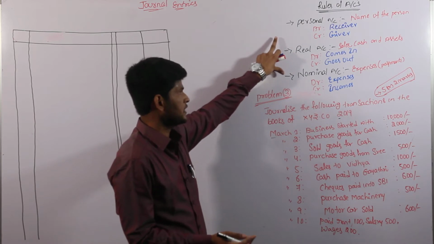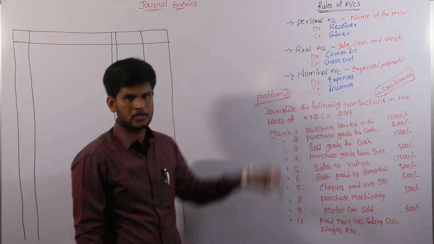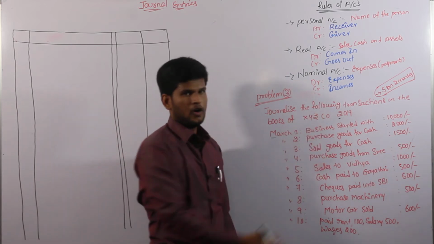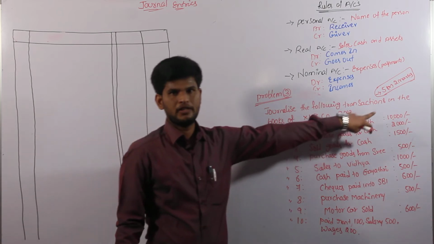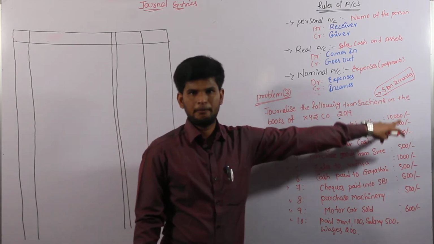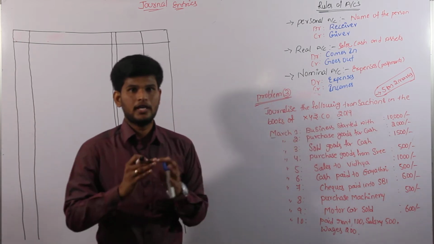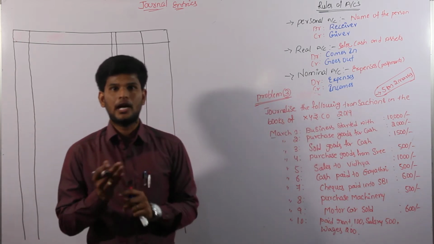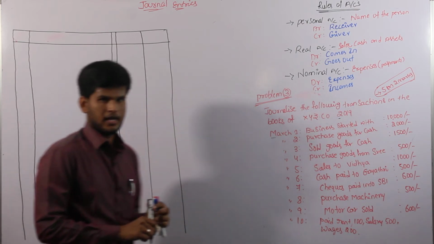Not only using the 3 rules of accounts, there is a clear indication how to write the first transaction. Business commenced with cash, business started with the capital, business started with a sum of amount. Those are called cash account debit to capital account. Not only to satisfy the rules and directly enter the first transaction.